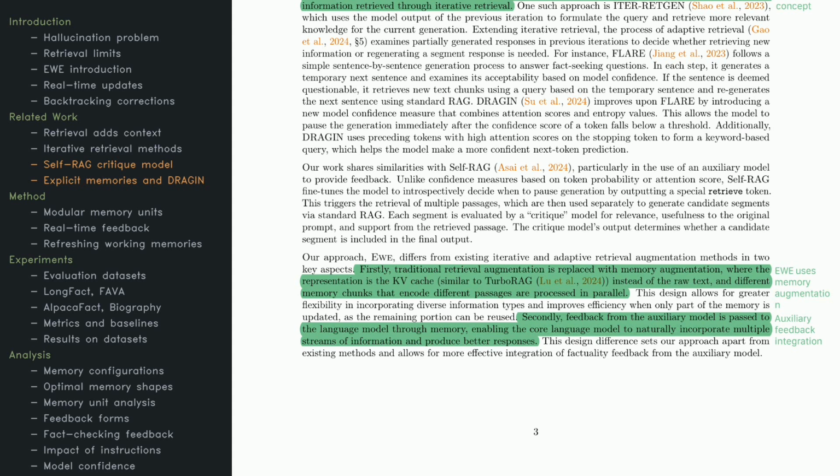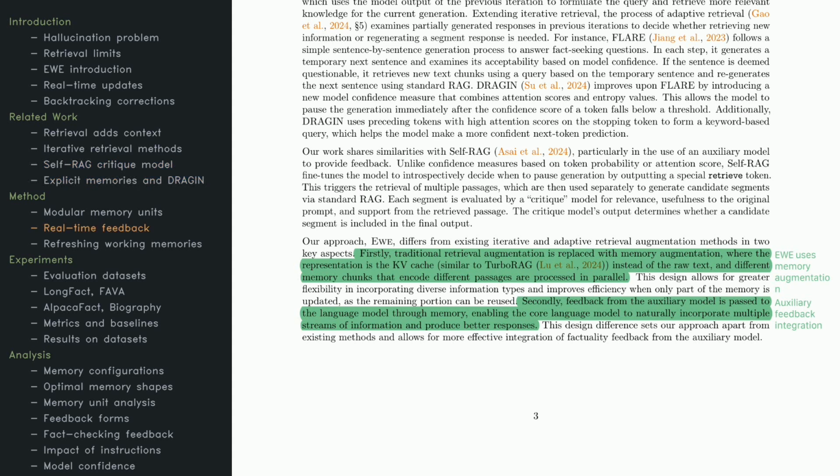First, it encodes knowledge chunks in key value caches, so if only part of the memory changes, the rest remains intact. Second, EWE smoothly merges feedback from auxiliary models into that memory, letting the main language model benefit from different streams of factual input. This combined design adds flexibility, helping the model stay accurate.